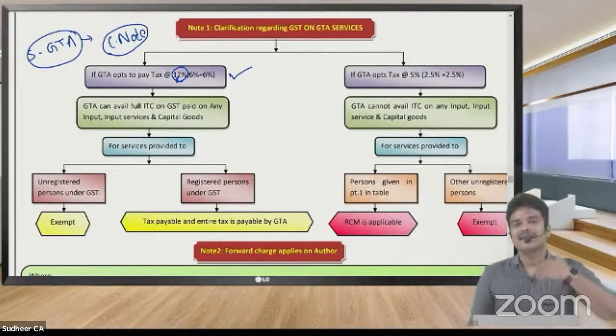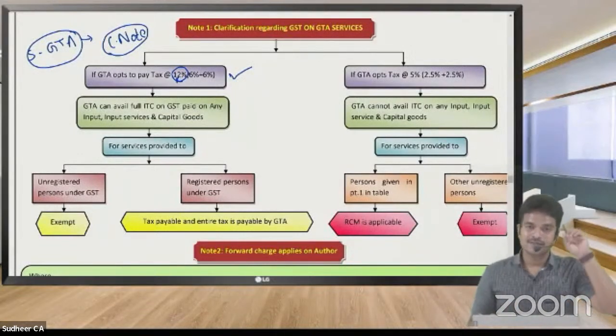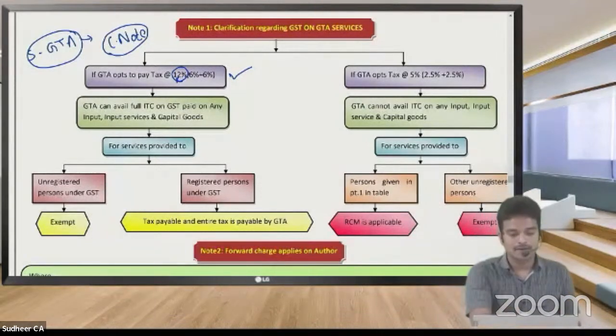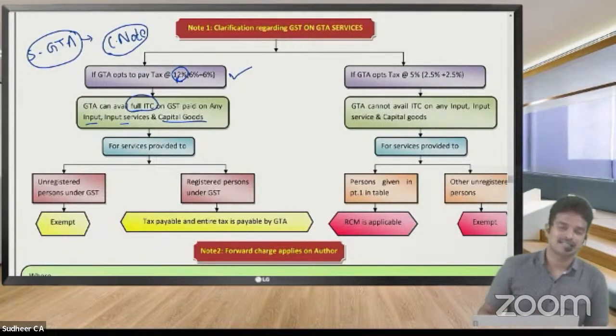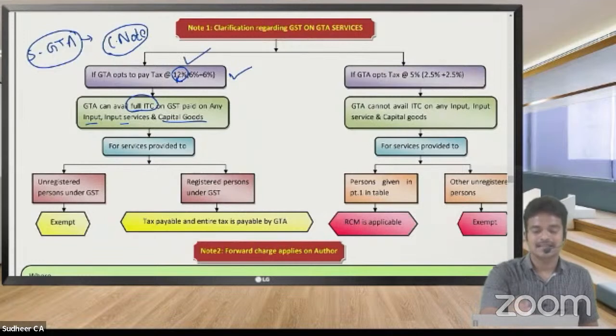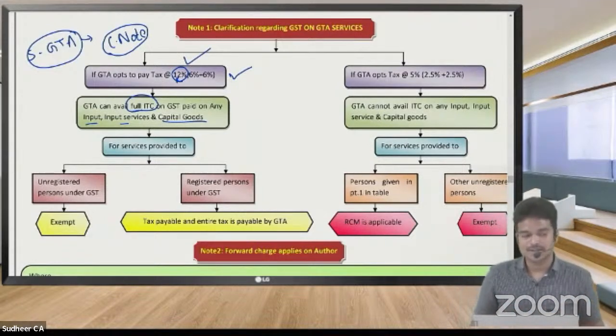We have to pay tax to GTA only. GTA is going to purchase lorries or autos, whatever may be. Those are capital goods for them. On these capital goods, input and input service, GTA can avail full ITC. I repeat, in this case GTA can avail full ITC, since it is collecting 12% tax from the consumers.